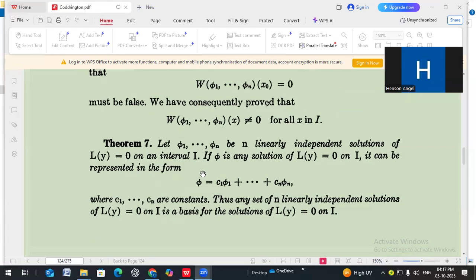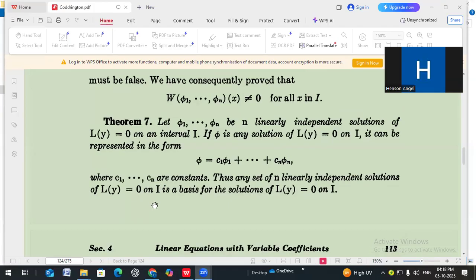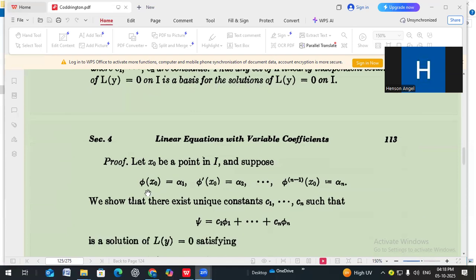Next theorem. Let φ1, φ2, φ3, ..., φn be n linearly independent solutions of L(y) equal to 0 on an interval I. If φ is any solution of L(y) equal to 0 on I, it can be represented in the form φ equal to C1 φ1 plus C2 φ2 plus etc., Cn φn, where C1, C2, C3, ..., Cn are constants. Thus, any set of n linearly independent solutions of L(y) equal to 0 on I is a basis for the solutions of L(y) equal to 0 on the interval I. Now we see the proof of this theorem.